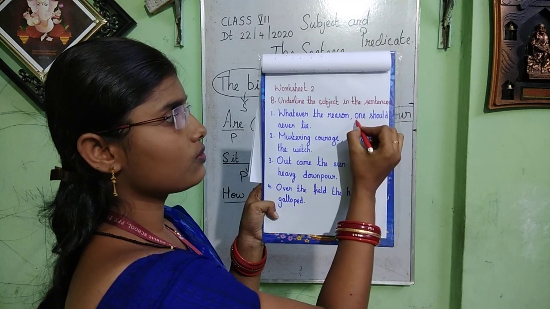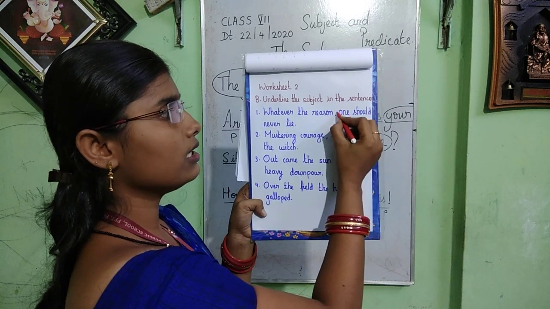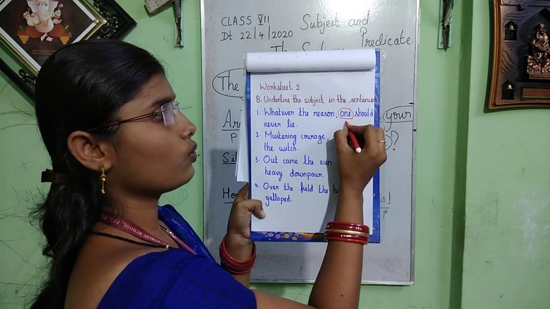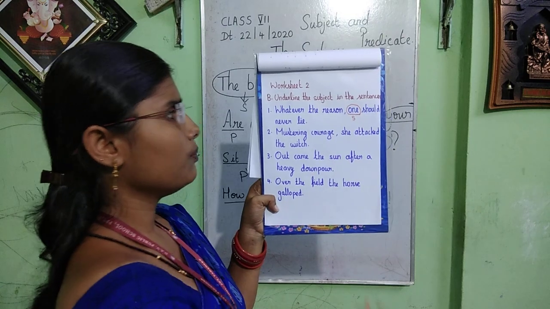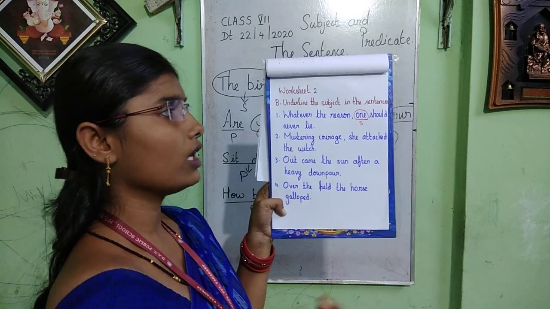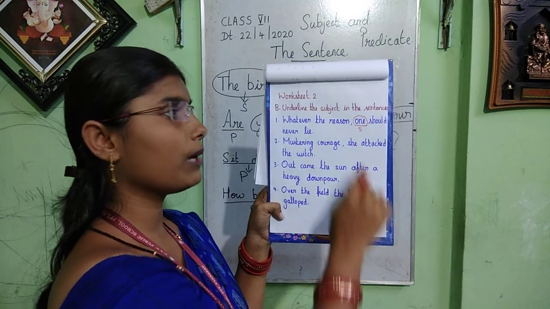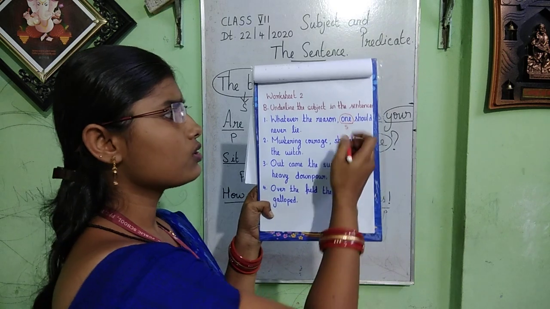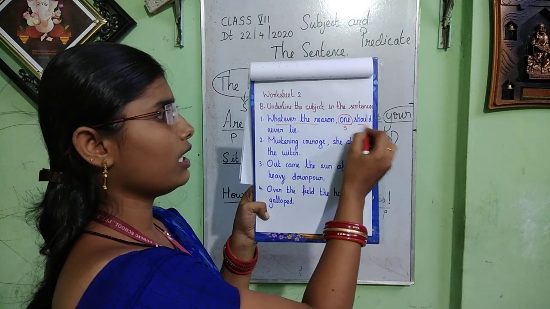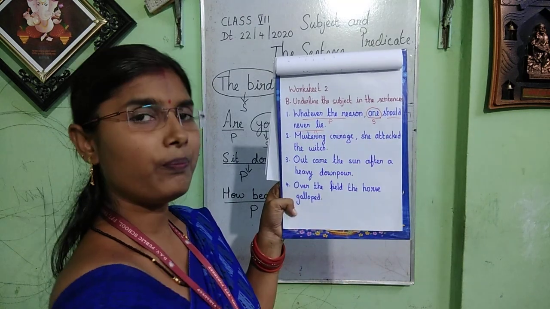This "one" is the subject, because who should never lie? This one should never lie. We are talking about "one". So this one is the subject and this one is the predicate.